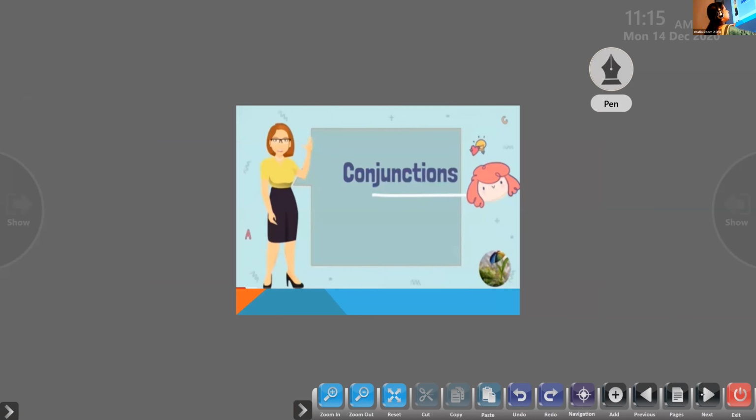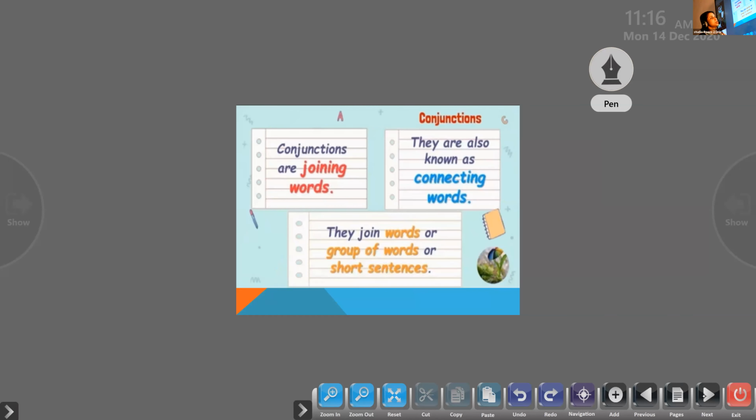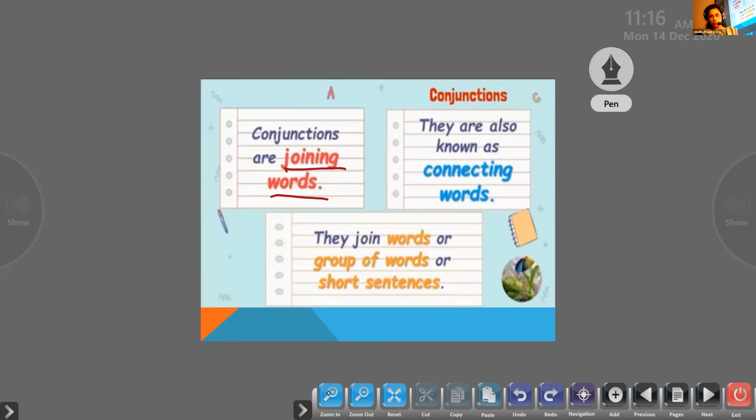So conjunctions are very easy, children. Conjunctions are joining words. They're also known as connecting words. They are used to join words or group of words or short sentences together. Is that clear to all of you?